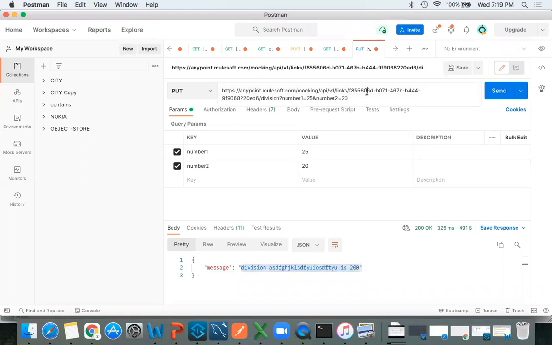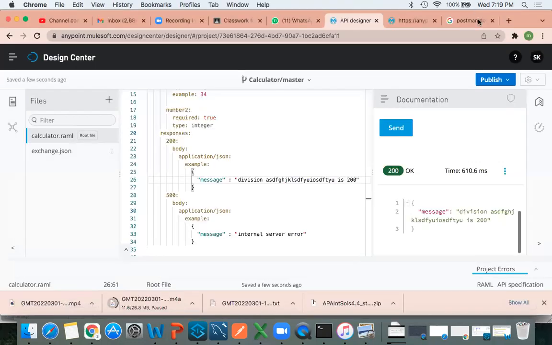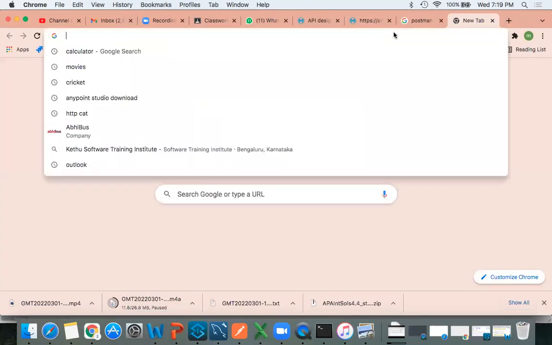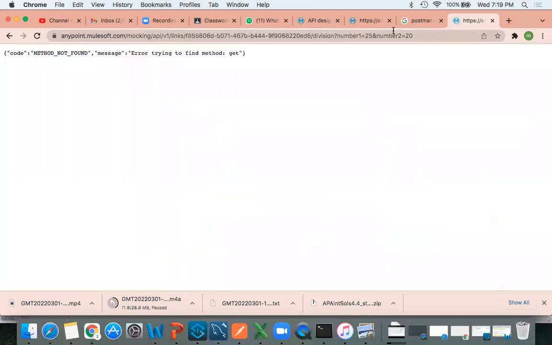Now I am going to share this link with you, so you can test the same application in Postman. If you have Postman, just try it, or else let me try here in Google. In Google, we are not able to find this. Why?